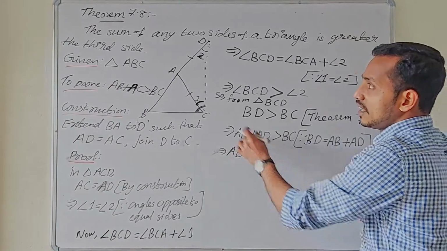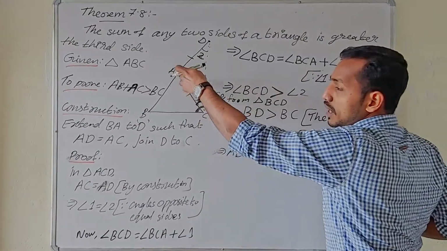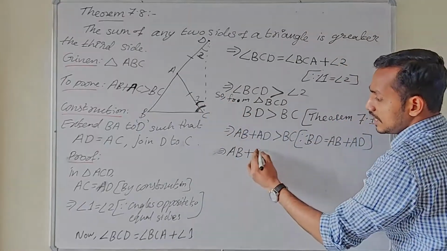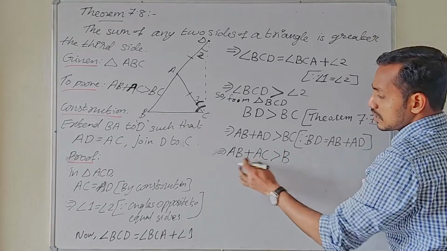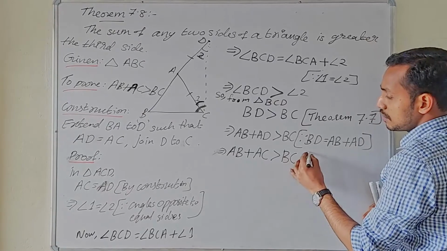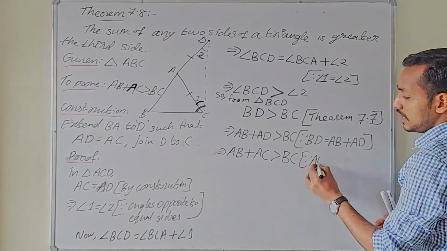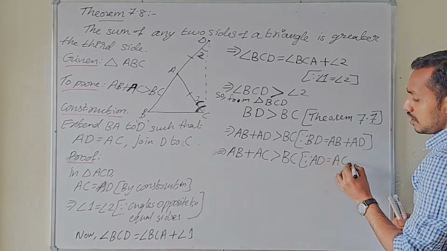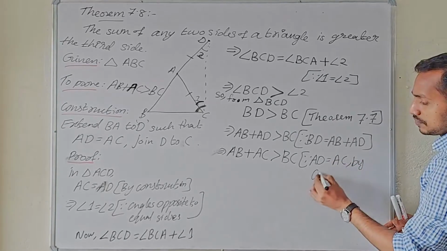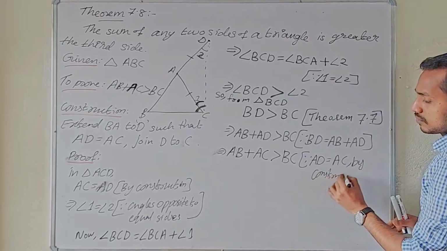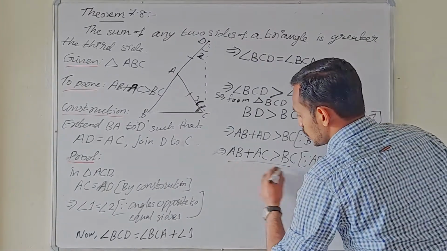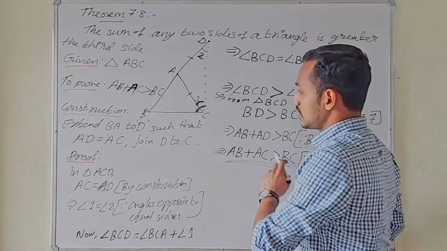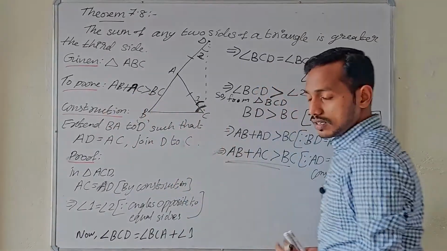What is AD? AD is equal to AC by construction. So replace AD by AC. Then we get AB plus AC greater than BC, since AD is equal to AC by construction. That is what we needed to prove: AB plus AC greater than BC.